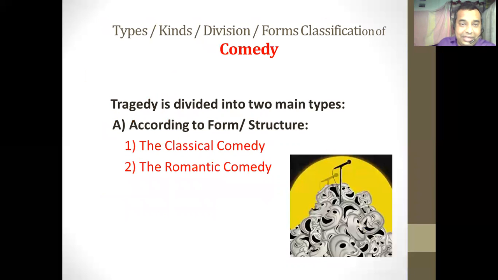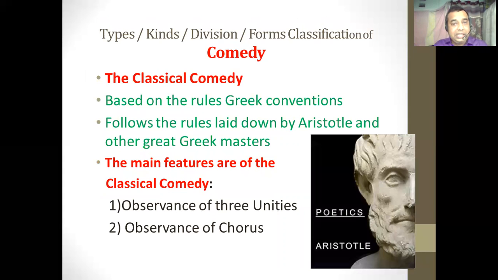So as we have said, according to the form and structure, the comedy is further divided under two types, the classical comedy and the romantic comedy. What is classical comedy? The comedy which is written by following the rules and conventions laid down by the great Greek masters like Aristotle is called the classical comedy.